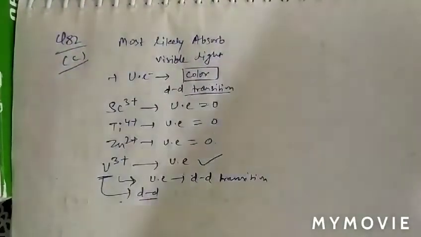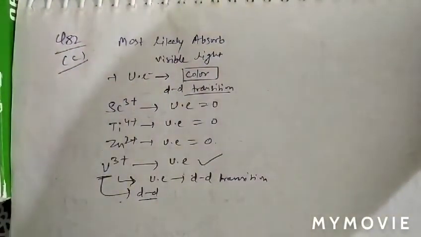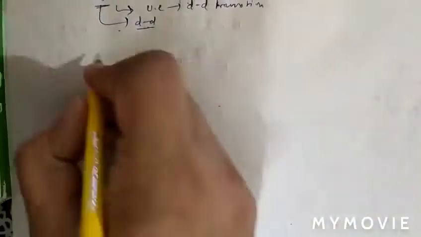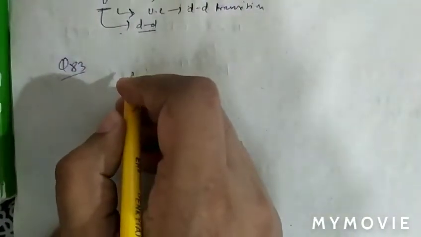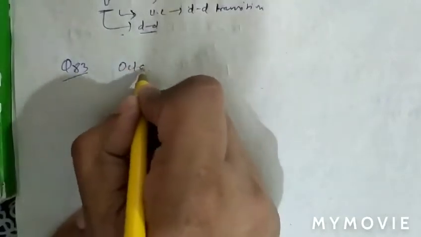See question number 83. In question number 83, what is given there? Question number 83 is basically on geometry. Octahedral geometry.